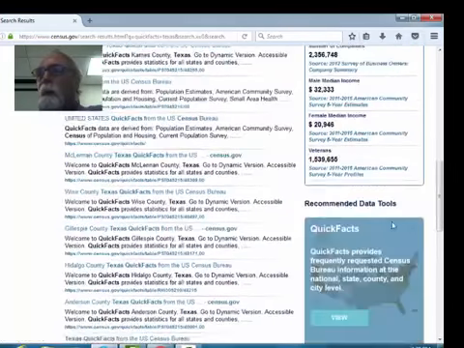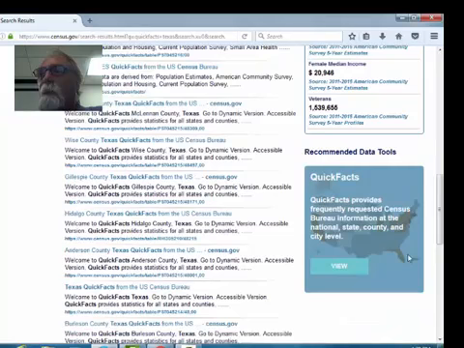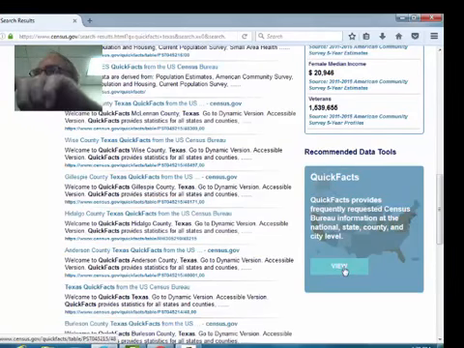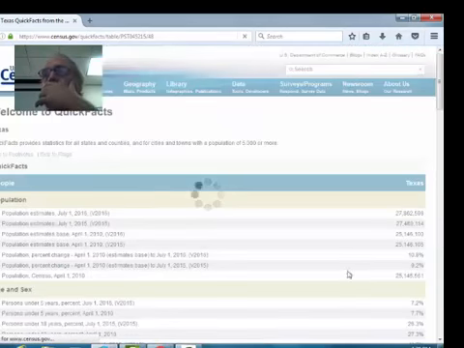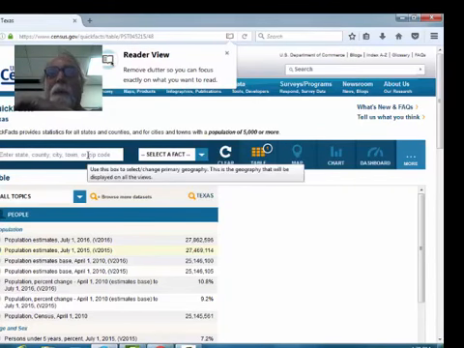So we have the overall data, but Texas quick facts from the Census Bureau as well. Go ahead and click on Quick Facts. It provides frequently asked census questions by state, county as well. So you click on that, and you get View, and then we have the data on Quick Facts overall in Texas. Now, check this out.